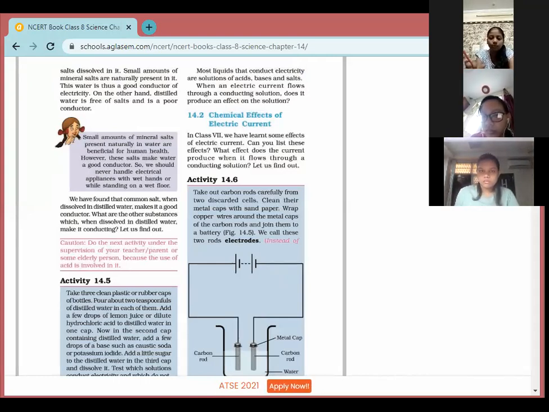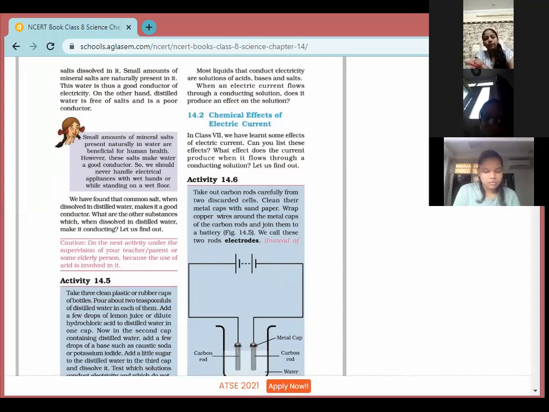Ma'am, I want to ask that if we have dipped our hand in distilled water and touch our wet hand to any electric appliance or any wire, so still we will get electric shock? No, beta, because distilled water is not a good conductor of electricity. It does not contain minerals, but you should make sure that it is distilled water. Okay, distilled water means free from impurities. Okay, ma'am.